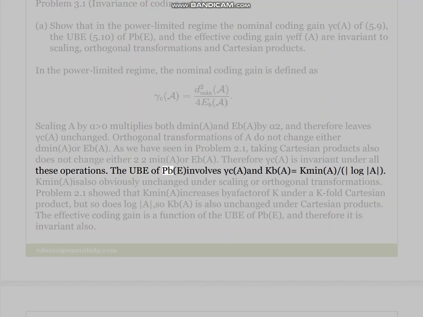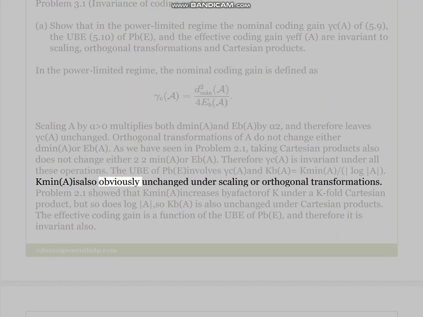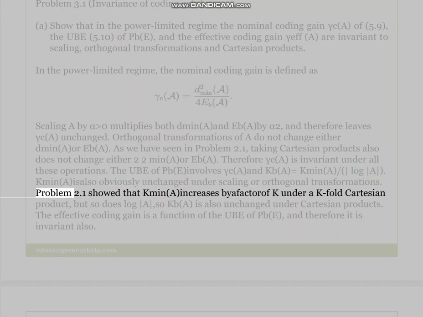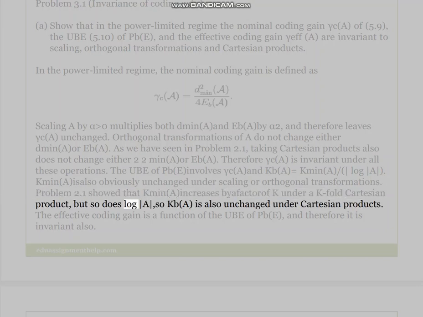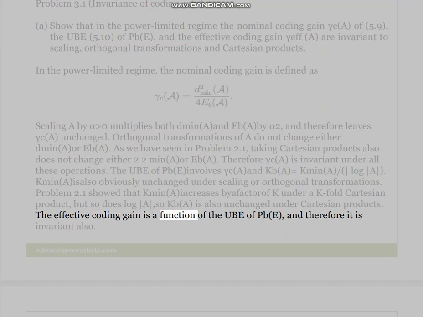The UBE of Pb(E) involves γc(A) and Kb(A) = Kmin(A)/log|A|. Kmin(A) is also obviously unchanged under scaling or orthogonal transformations. Problem 2.1 showed that Kmin(A) increases by a factor of K under a K-fold Cartesian product, but so does log|A|, so Kb(A) is also unchanged under Cartesian products. The effective coding gain is a function of the UBE of Pb(E), and therefore it is invariant also.